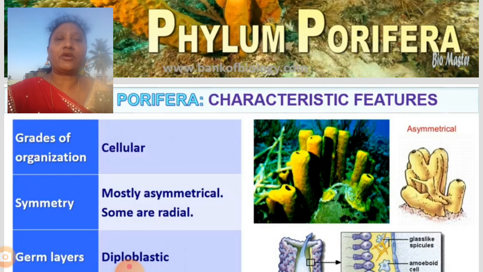A cell, a group of cells forms a tissue, a group of tissues develops into an organ, a group of organs develops into organ systems, and a group of organ systems develops into an organism, no? We know that unicellular organisms are like amoeba, but these poriferan organisms are multicellular and simple organisms. Here we cannot see the different types of tissues, organs, organ systems.